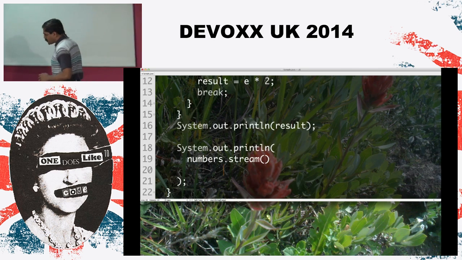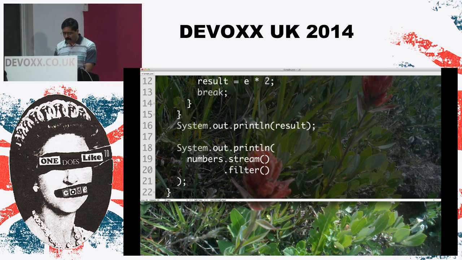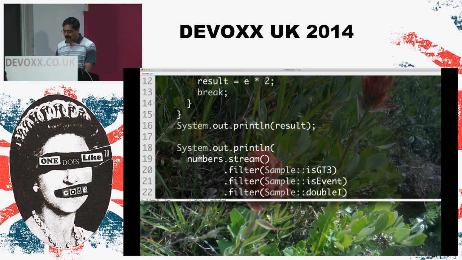One of the operations I'm going to perform on this is an operation called filter. And all I'm saying is, given an element, give me the element. Actually, we saw method references. So let's go ahead and say sample, and then I'm going to say over here, is greater than 3. Then I say filter one more time, sample, and I'm going to say is even. And then I'm going to ask it to get me the element and double it. Well, in this case, I'm going to use another function called the map function.